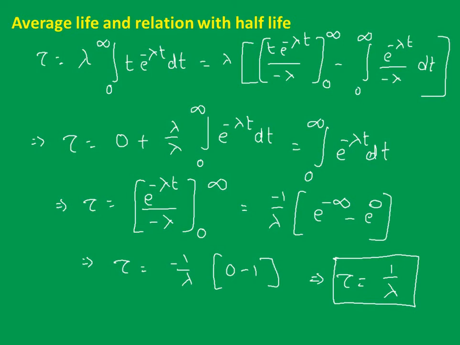Reciprocal of decay constant. So the average life, or the mean life we can call it, of a radioactive sample is equal to the reciprocal of decay constant. That's it, right? We got tau equal to 1 by lambda.